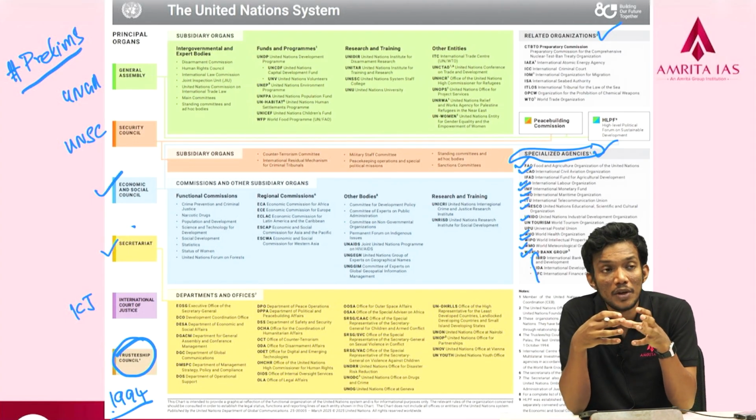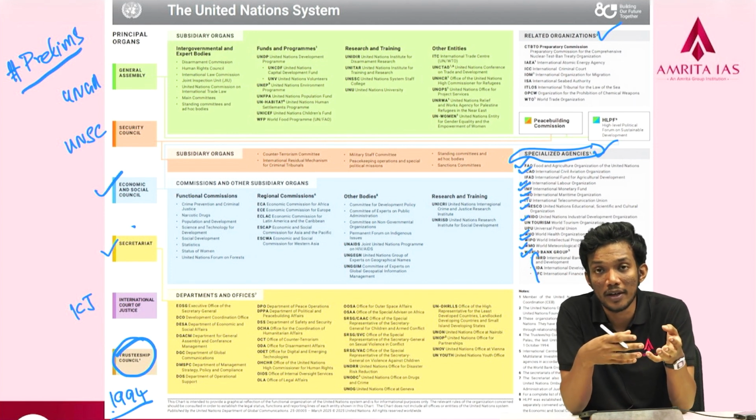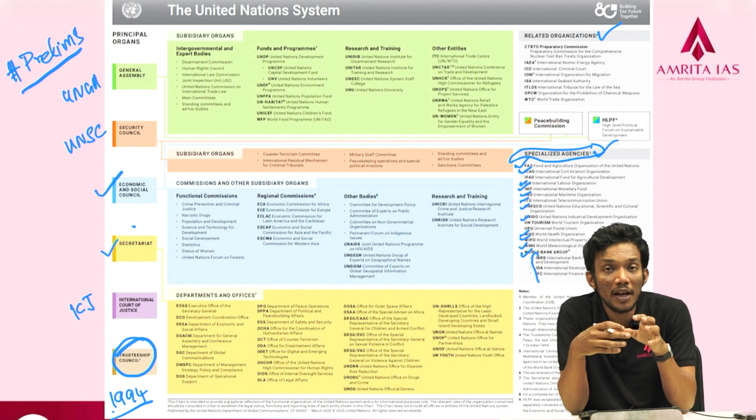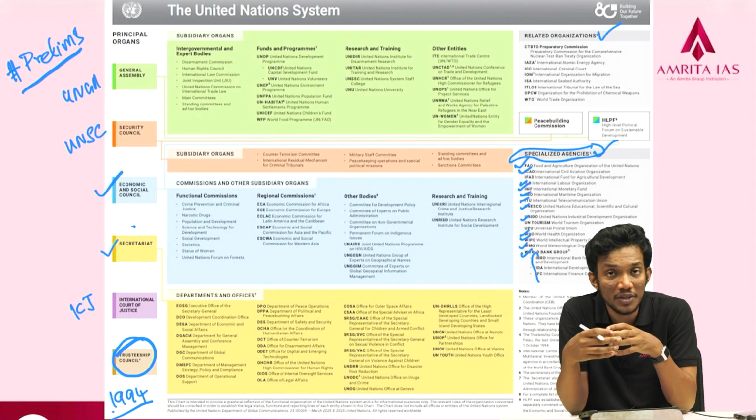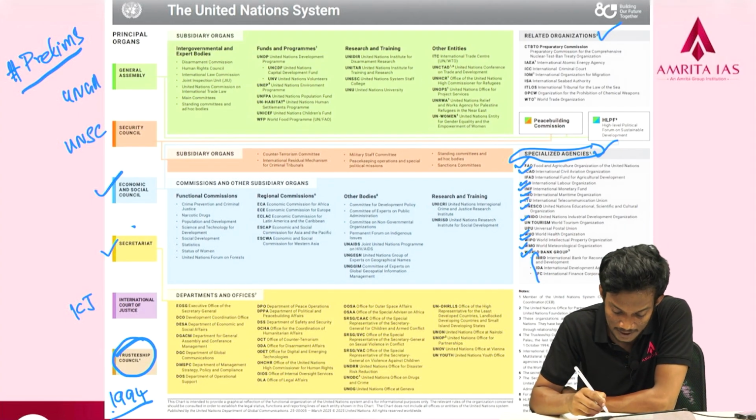That means that these are actually not subsidiaries of the UN, but are in a treaty agreement with the UN. So these work independently, but they have a mutual obligation towards the UN based on some agreements they have arrived at with the UN. So these are certain important specialized agencies.